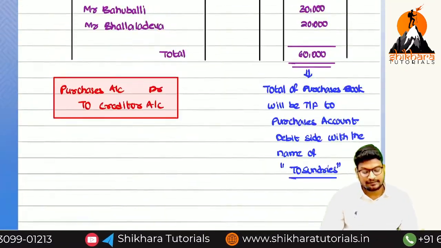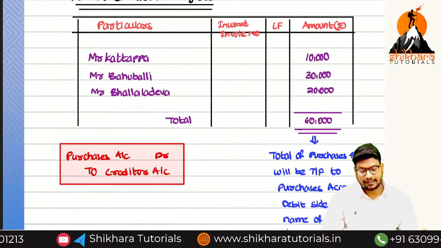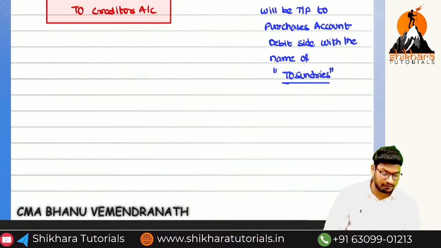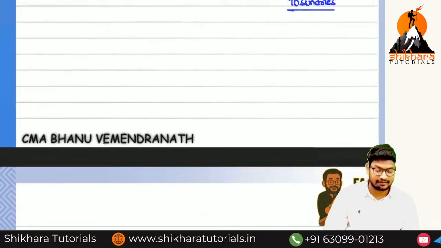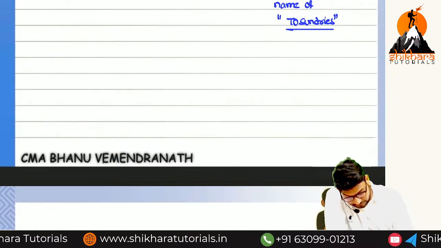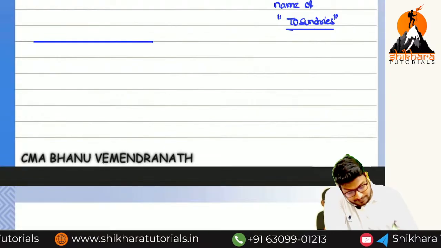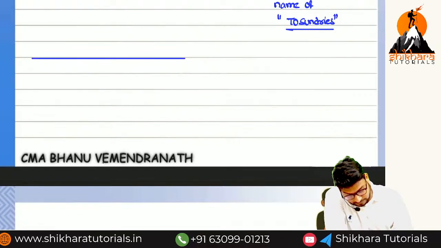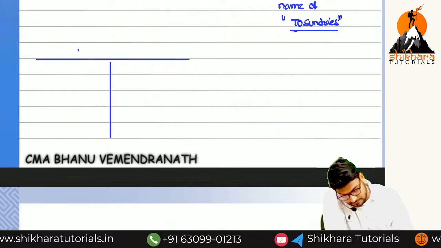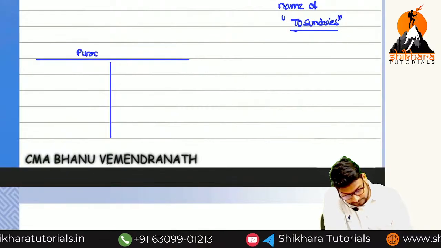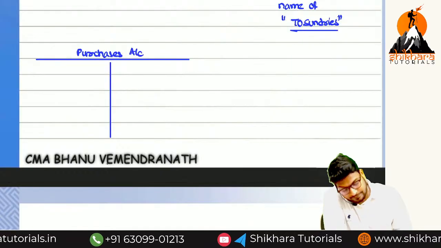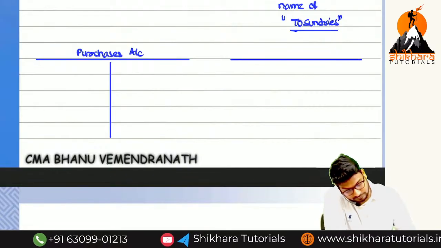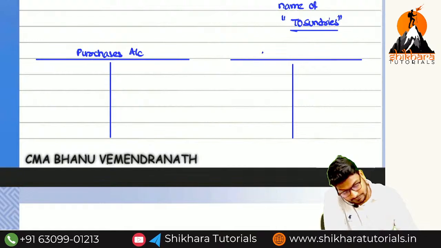Okay. So how many ledger accounts we need to open? 4. What are the 4 accounts? Purchase, Kattappa, Bahubali and Ballal Deva. So next open. Just T shape is sufficient, ma? Small T shape. This is a purchase account. And next one, Mr. Kattappa account.